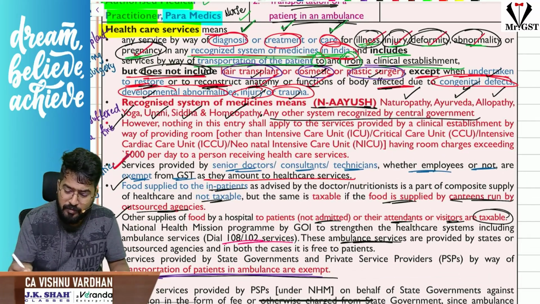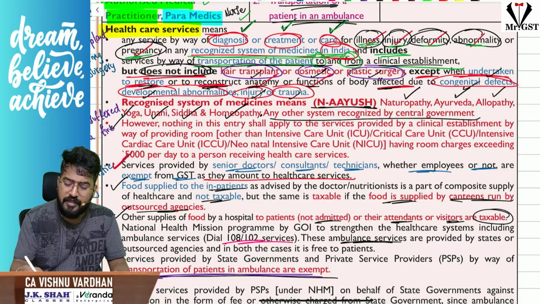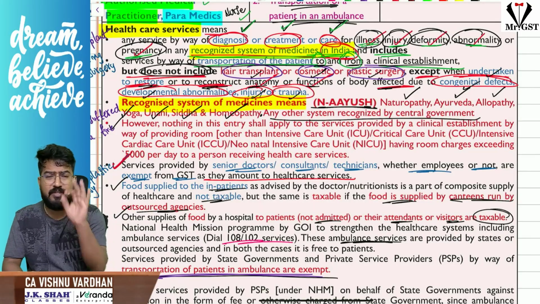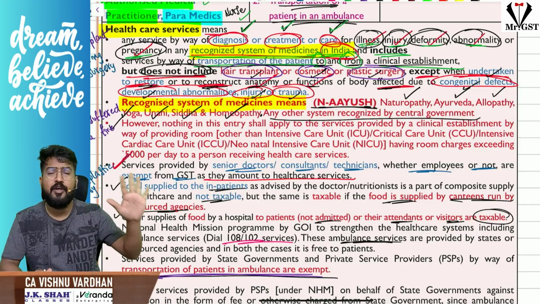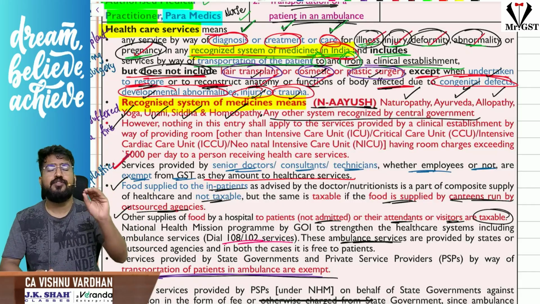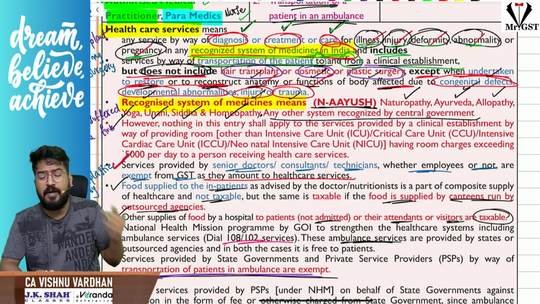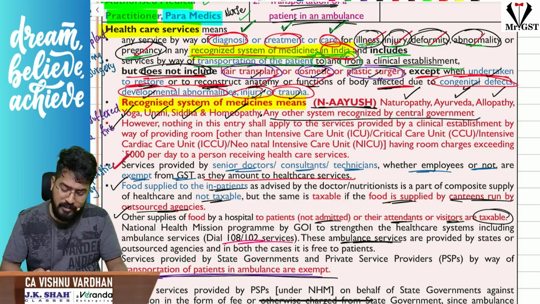What do you mean by recognized system of medicine in India, sir? What are the recognized systems of medicine in India? In India, recognized system of medicine means N Ayush. That means naturopathy, allopathy, Ayurveda, yoga, Unani, Siddha and homeopathy. So these are the recognized systems of medicine. Apart from that, anything you provide, then it is taxable.